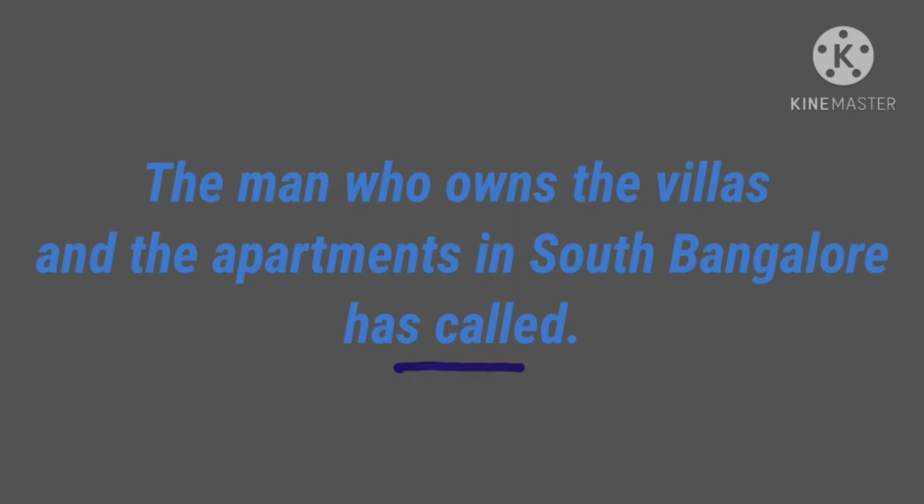Has is the auxiliary verb. So here the subject is singular, so we use a singular verb. In this sentence, the subject is the man. Thus, the subject is singular and the verb has called is also singular. Are you clear, children? If the subject is singular, the verb is also singular. If the subject is plural, the verb is also plural, no matter about the distance.